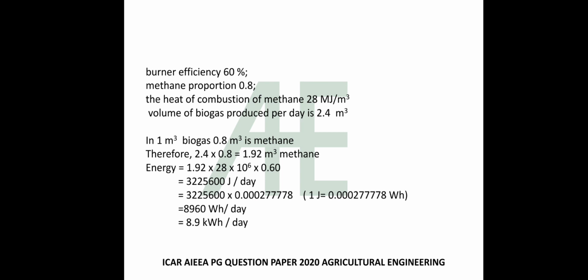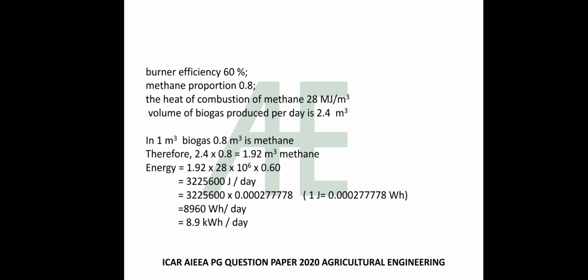Now see the solution. Burner efficiency is 60%, methane proportion 0.8, the heat of combustion of methane 28 megajoule per meter cube, and volume of biogas produced per day is 2.4 meter cube. In 1 meter cube biogas, 0.8 meter cube is methane. Therefore, 2.4 into 0.8 is equal to 1.92 meter cube methane in 2.4 meter cube biogas.